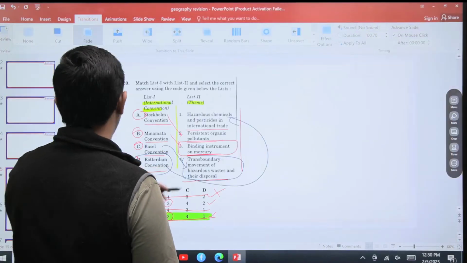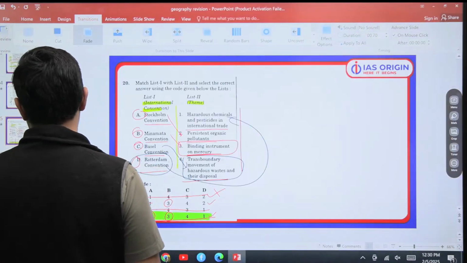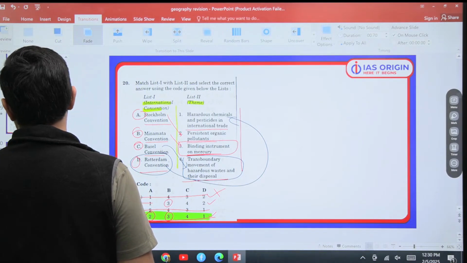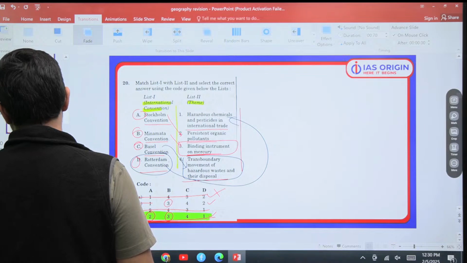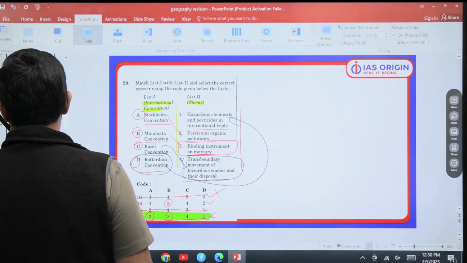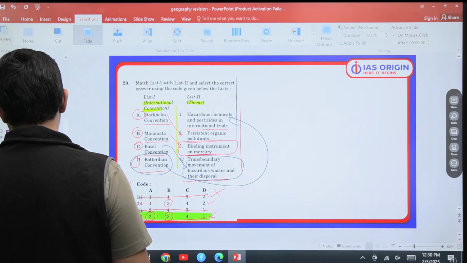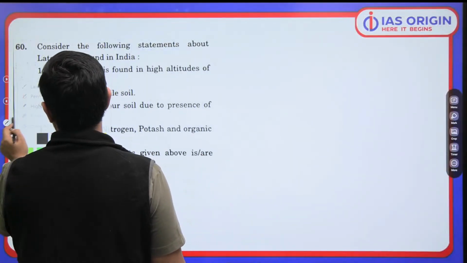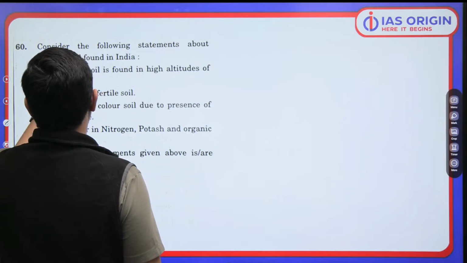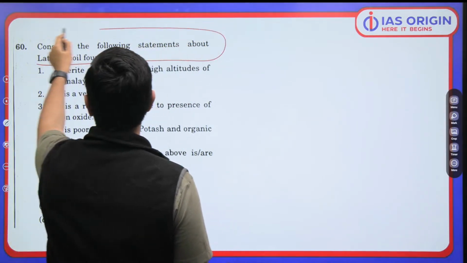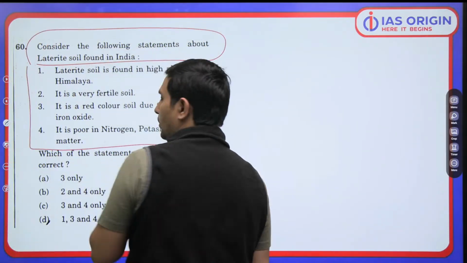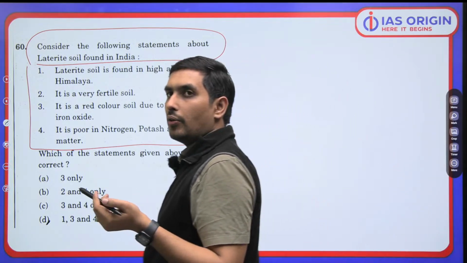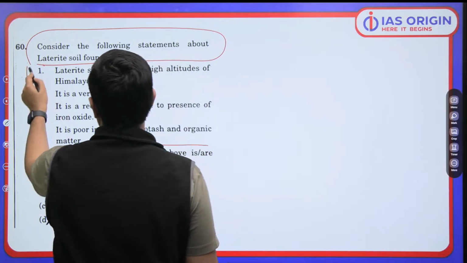Don't worry, the PDF you will be getting. ठीक है. Now when we move to the next one, this question is about the soils. ये काफी important है. It's a question on the soils, मिट्टी, मृदा. So you have to consider the following statements about the laterite soil which is found in India. You know laterite soil? Have you heard about laterite soil? So the statements are, laterite soil is found in the high altitude of Himalayas.